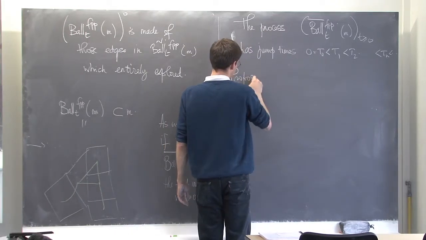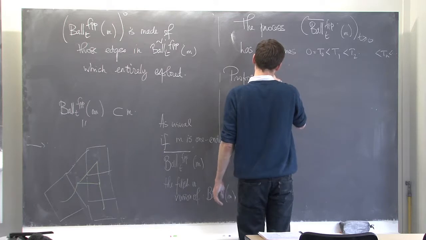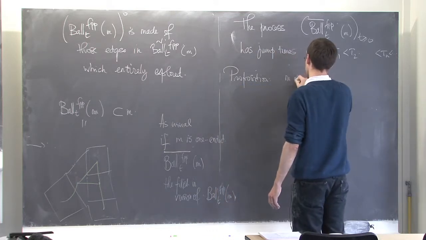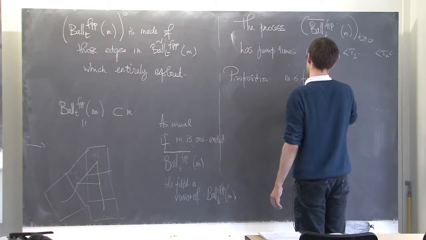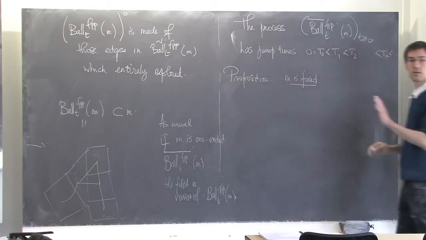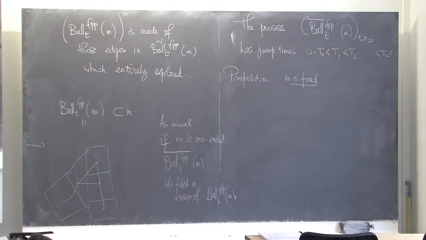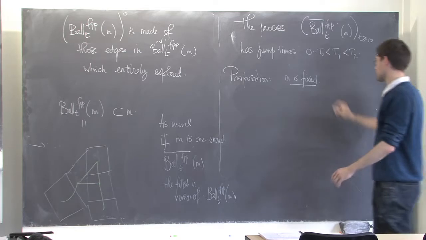Proposition. M is fixed, so the randomness of the map is not there.